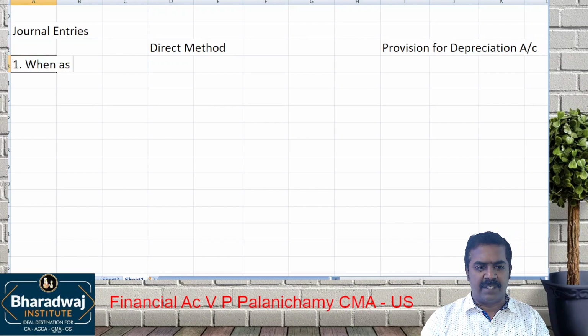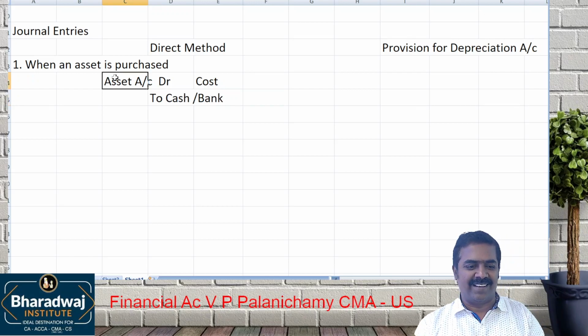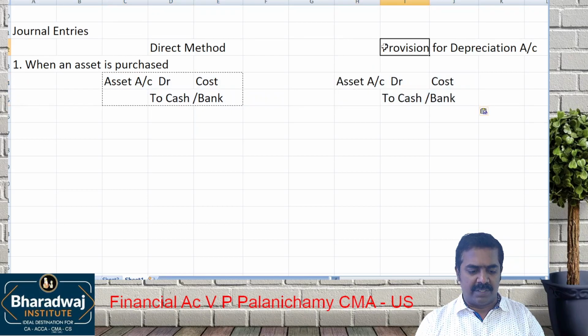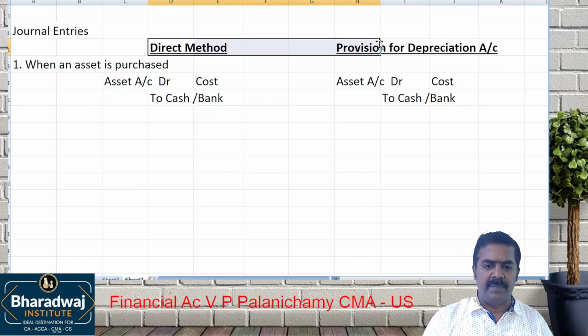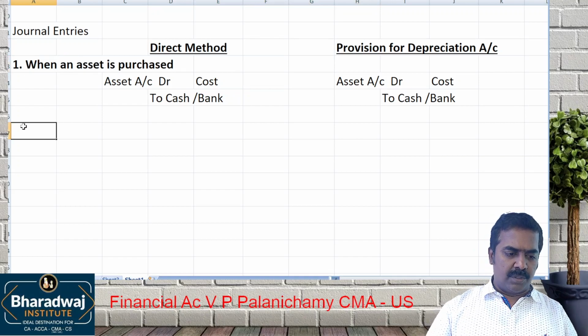Number 1. When an asset is purchased, what is the entry you will pass? Asset account debit at cost, to cash or bank. Asset account debit to cash or bank. In the provision for depreciation account method it is the same. The asset will be recorded: asset account debit to cash or bank account.